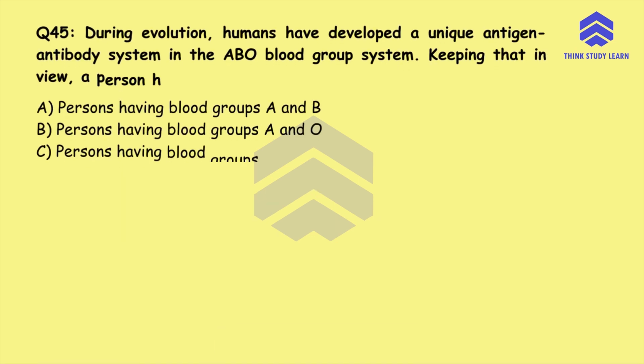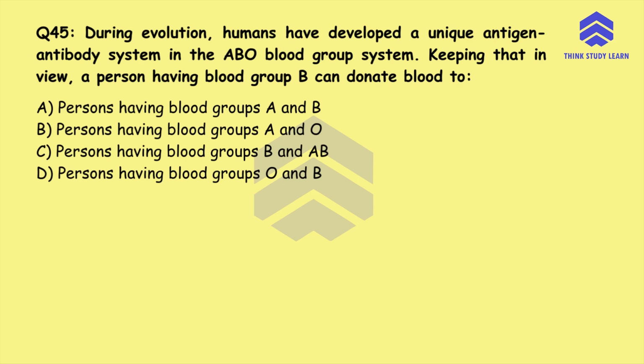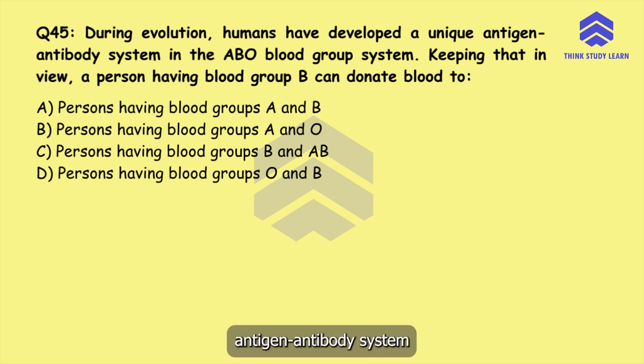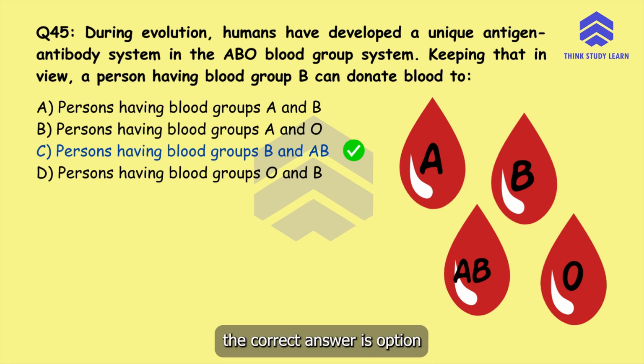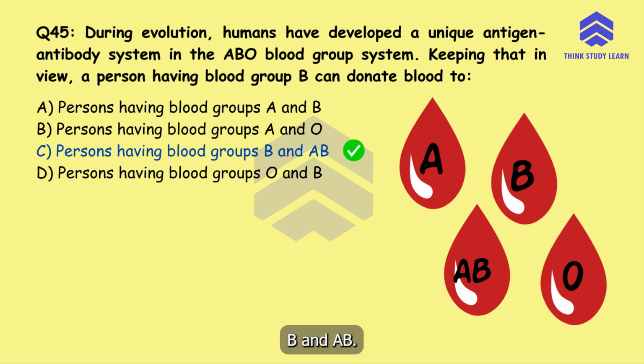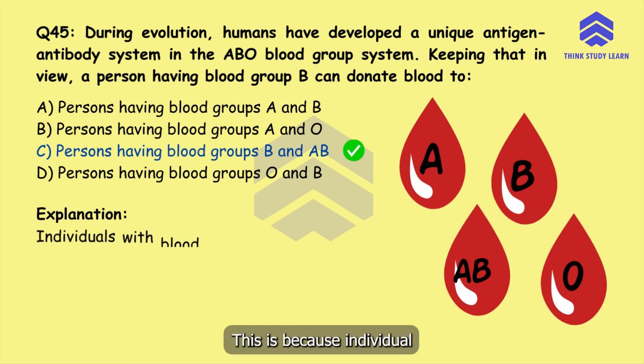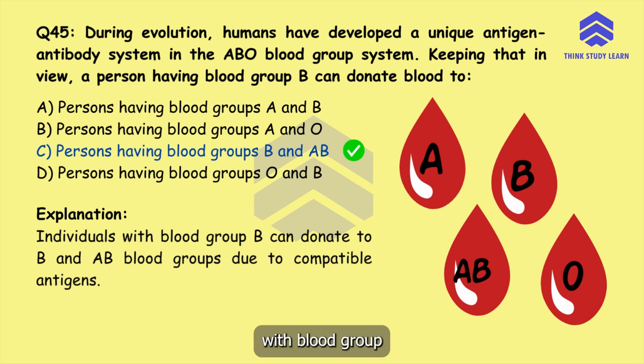Question number 45. During evolution, humans have developed a unique antigen-antibody system in the ABO blood group system. Keeping that in view, a person having blood group B can donate blood too. Out of the given options, the correct answer is option C, persons having blood groups B and AB. This is because individuals with blood group B can donate to B and AB blood groups due to the compatible antigens.